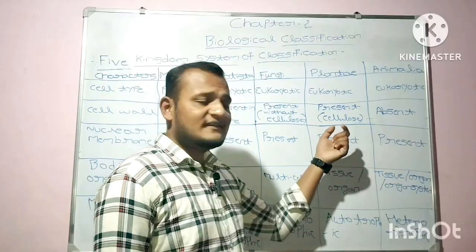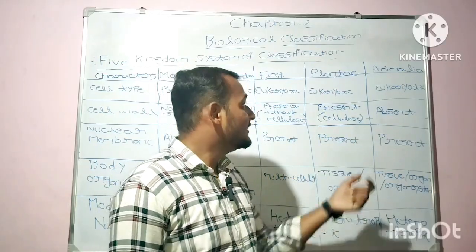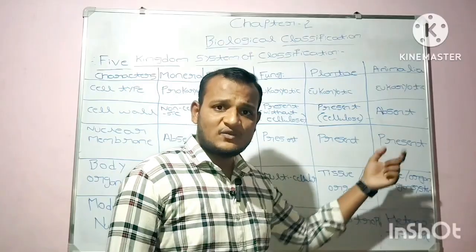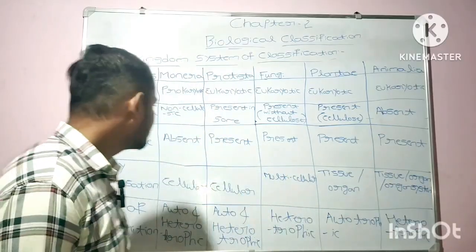In case of Plantae, the cell wall is present, made of cellulose. And in case of the Animalia, the cell wall is absent. In the animal kingdom, the cell wall is absent.